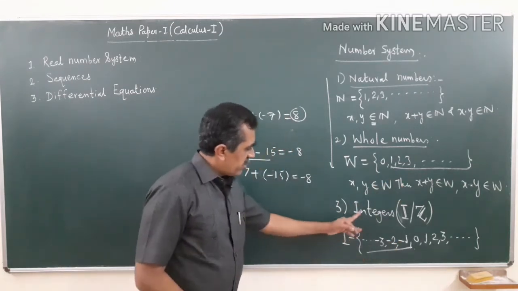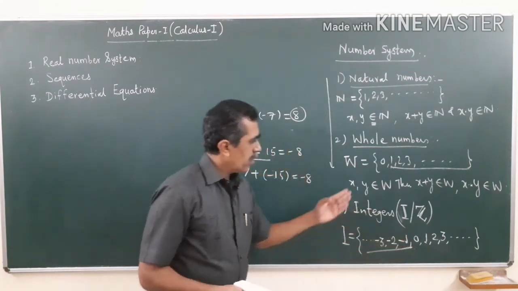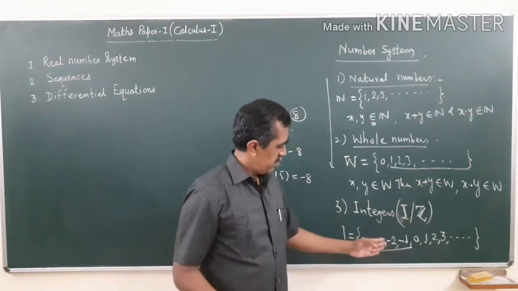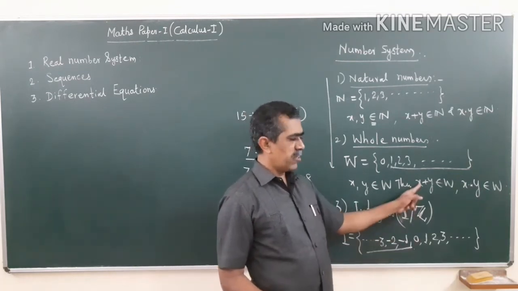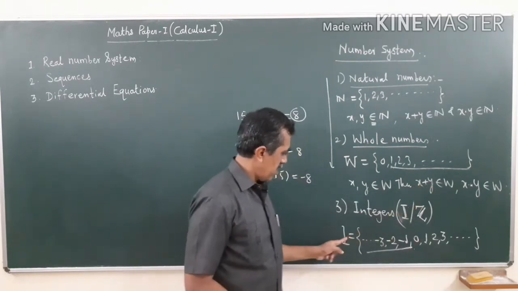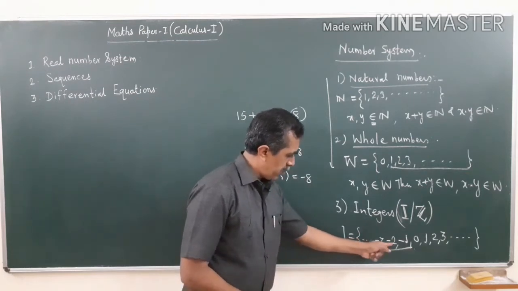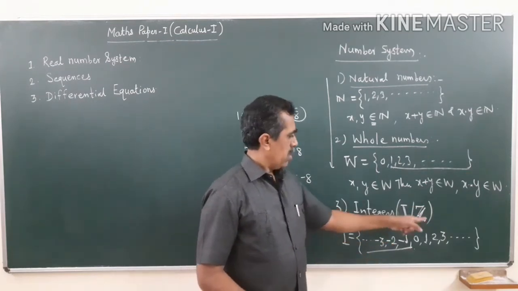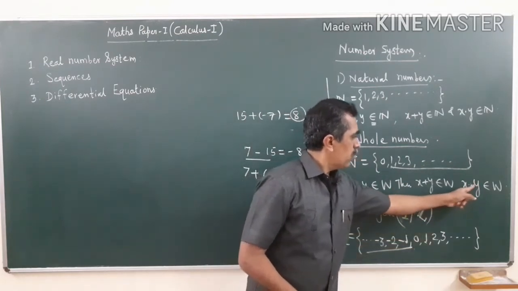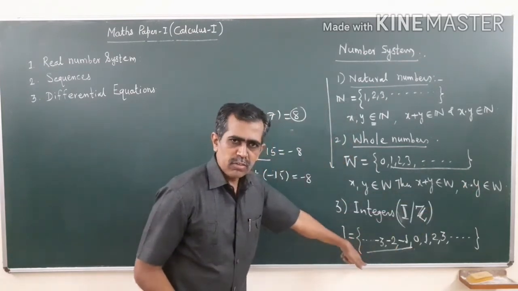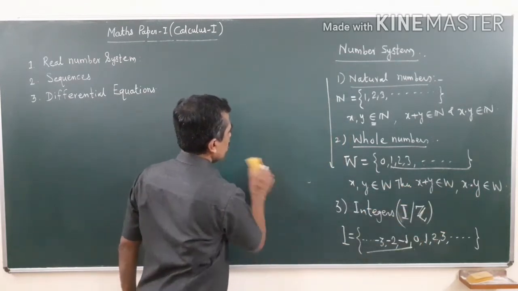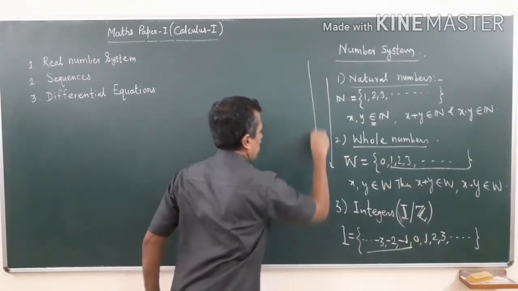So the set of integers is now closed, meaning the members of this set satisfy the following. If x and y are any two members here, then x plus y is also a member of this set. x minus y is also a member of this set. Not only that, x into y is also a member of this set.